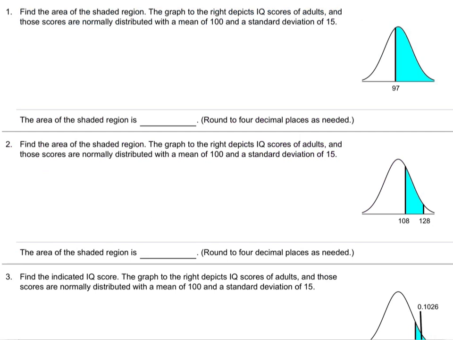To the homework we go. All right. We got 15 minutes. Let's do a couple of these. There's number 1. So it's just going to be like the last ones. At first, it's going to be totally like the last one. The only difference is they're going to give us a mean that's not 0 and a standard deviation that's not 1. Otherwise, it's the same. So let's do number 1. You'll see what I mean.